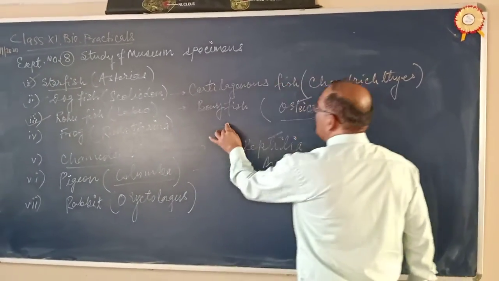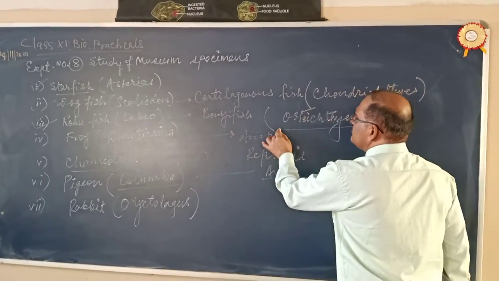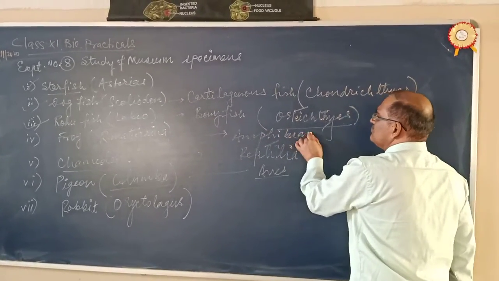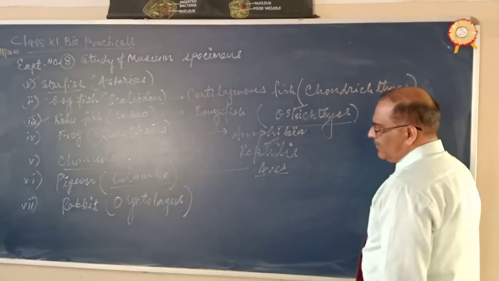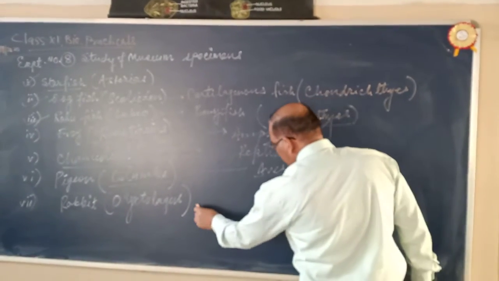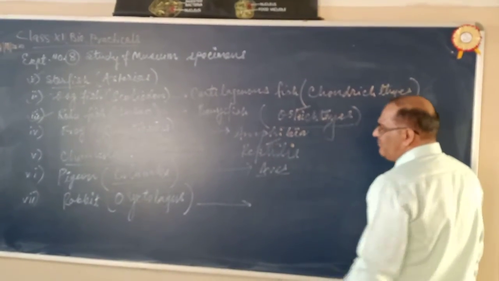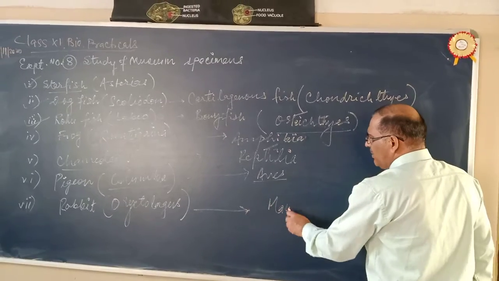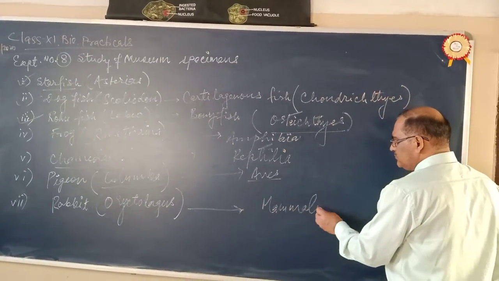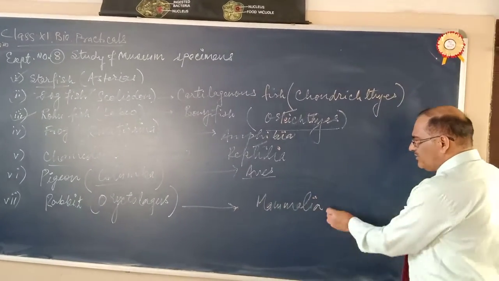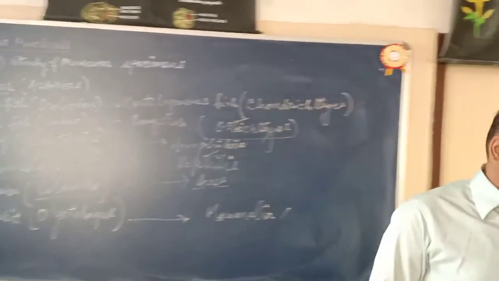Okay, frog belongs to class Amphibia. And this rabbit is a kind of mammal. This belongs to class Mammalia. Now this is the rabbit.